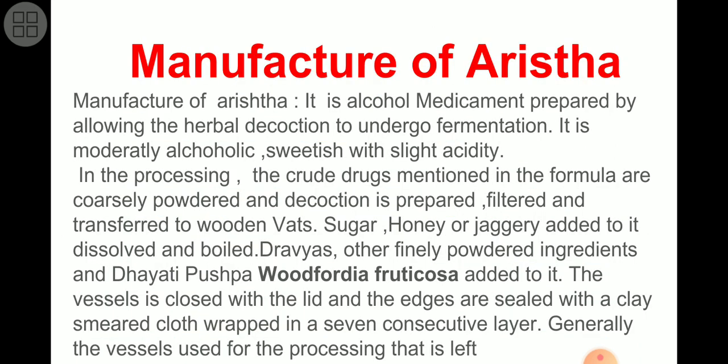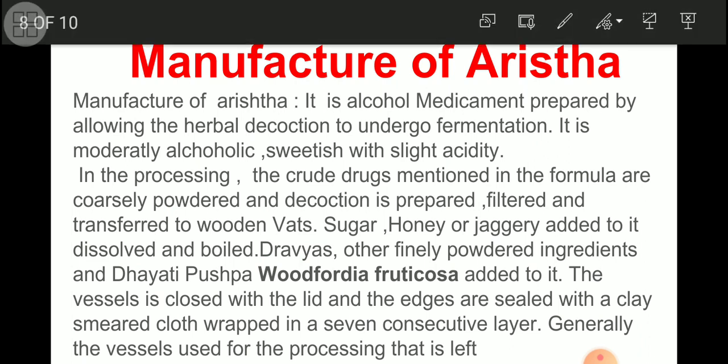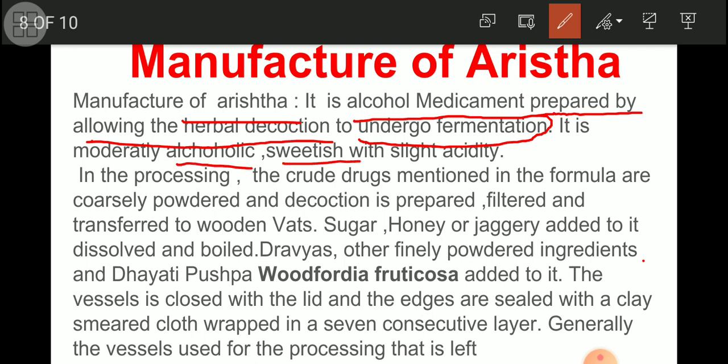Now, manufacture of arista. Manufacture of arista, in that one, this is the third product of the pharmaceutical products. Arista is an alcoholic medicament prepared by allowing the herbal decoction to undergo fermentation. Here also we can find a fermentation process, but it is moderately alcoholic, sweetish, and slightly acidic.